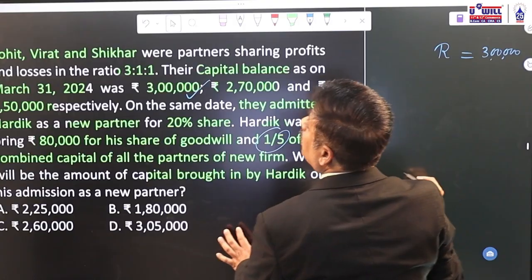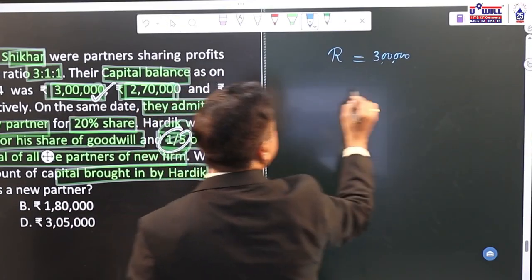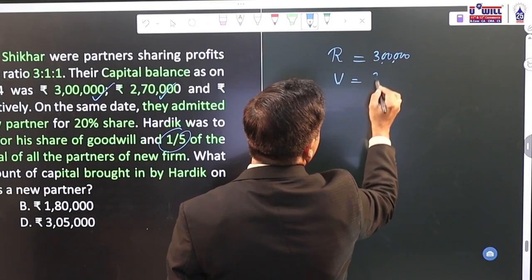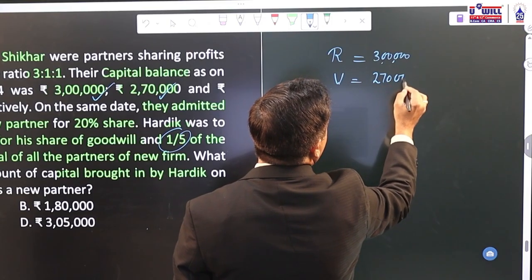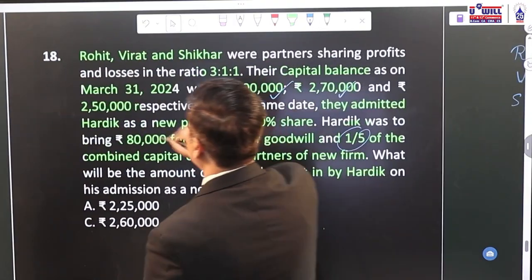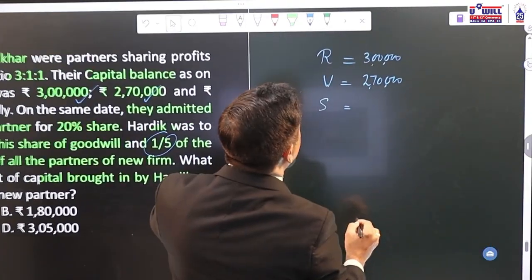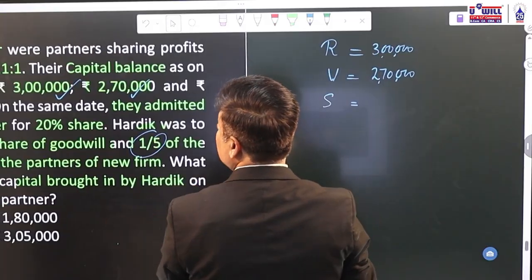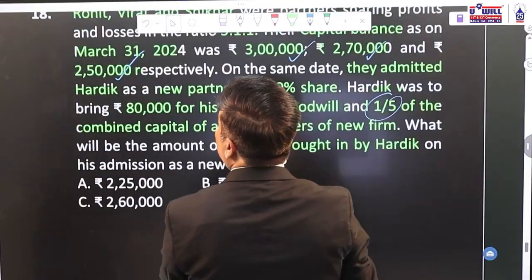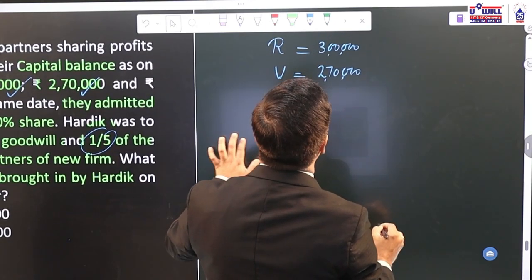Virat's capital is 2,70,000. And Shikhar's capital is 2,50,000. These are the three old partners.